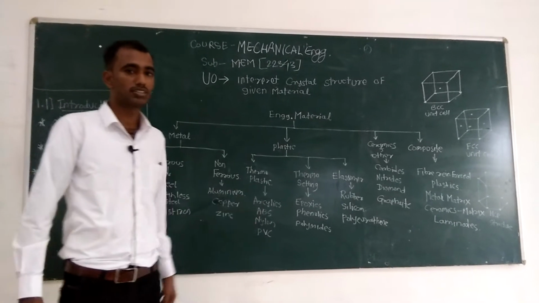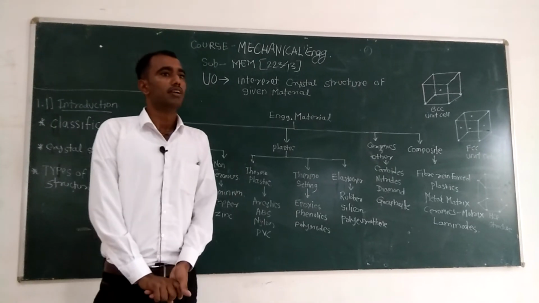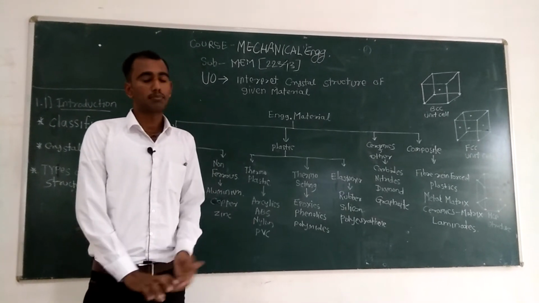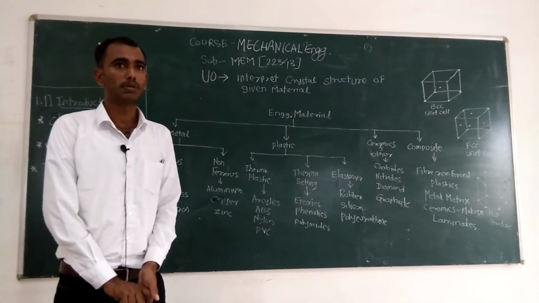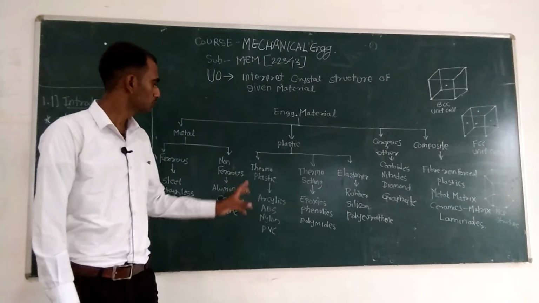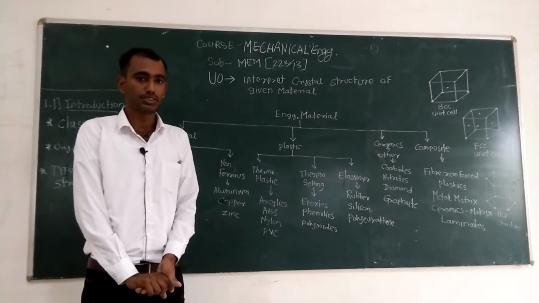Next one is elastomers. Generally this type of plastics should have very high elasticity, 5 to 10 times greater than these 2 plastics, and they should have low modulus of elasticity.